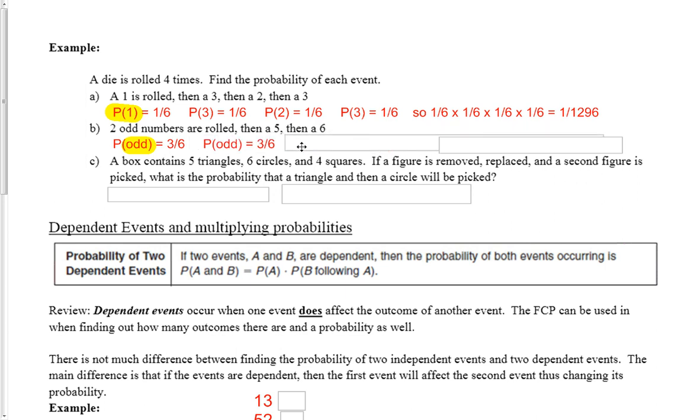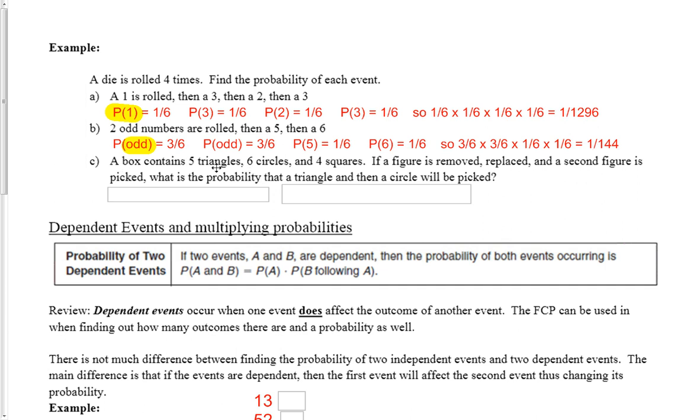Well, we repeat that. Probability of rolling the second odd number is the same, hasn't changed. Probability of rolling a 5 is 1 out of 6, and probability of rolling a 6 is 1 out of 6, because it's just one number. So we take those numbers, we multiply them together, and we get 1 over 144, if you simplify your fraction.